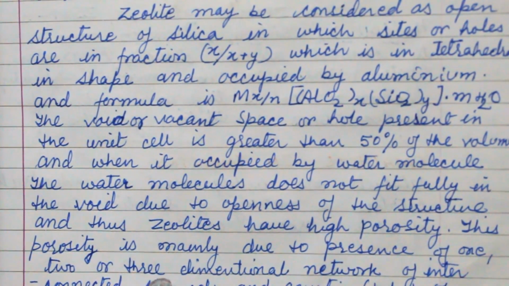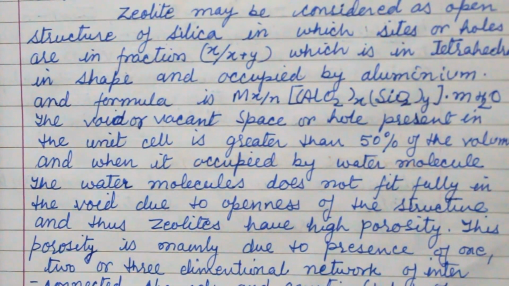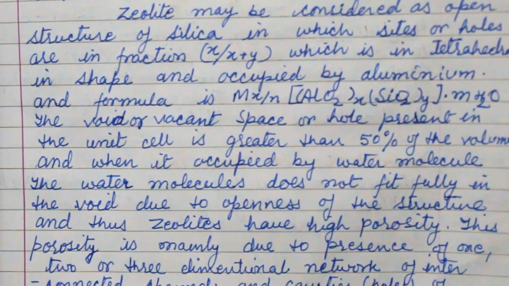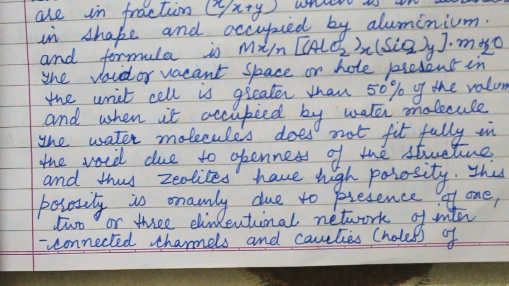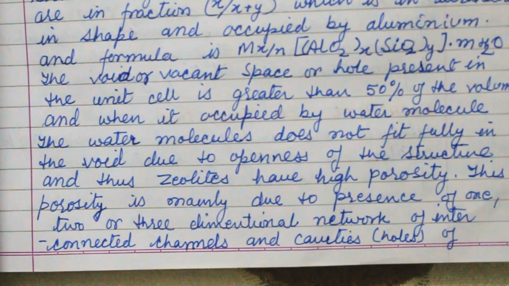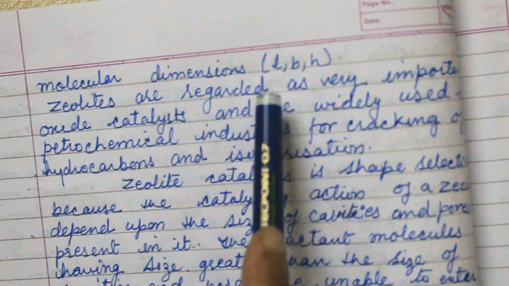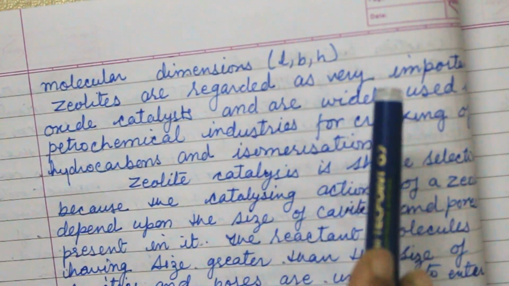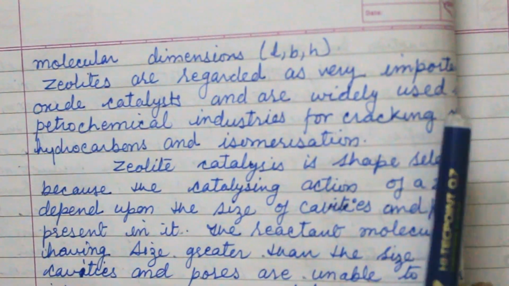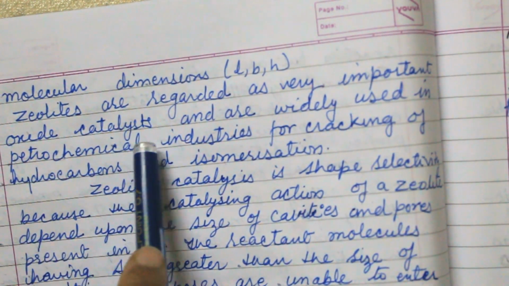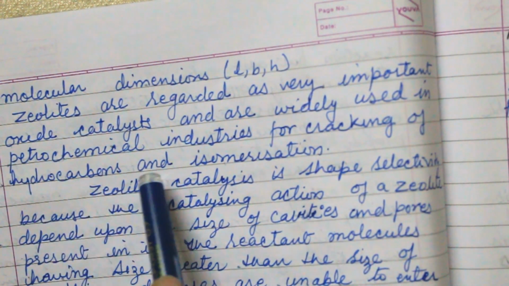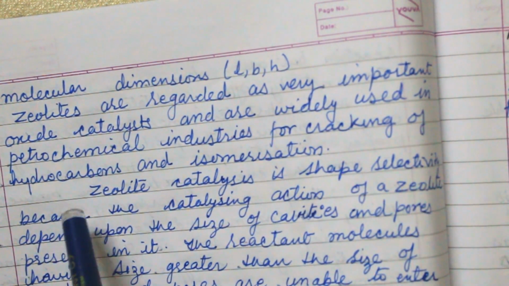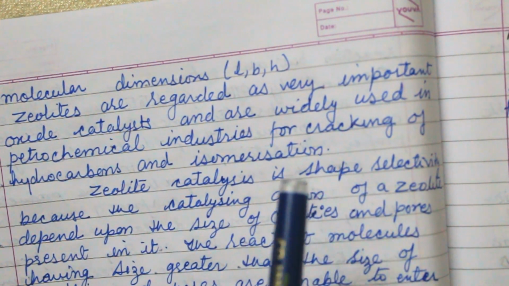This porosity is mainly due to the presence of a 1, 2 or 3 dimensional network of interconnected canals and cavities, that is, holes of molecular dimension. Dimensions is what? Length, breadth and height. Zeolites are regarded as very important oxide catalysts and are widely used in the petrochemical industry for cracking of hydrocarbons and isomerization.